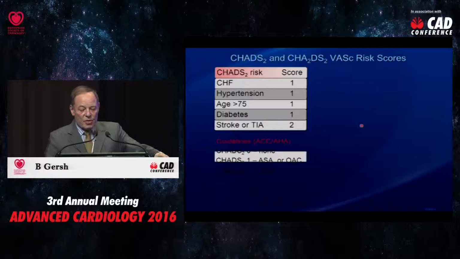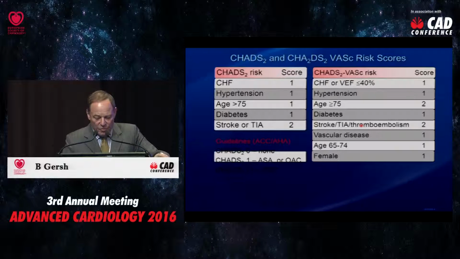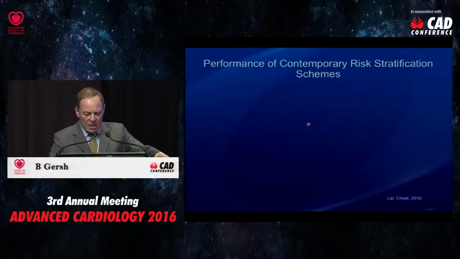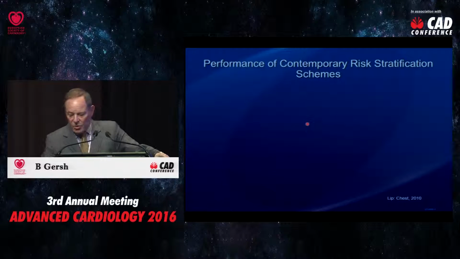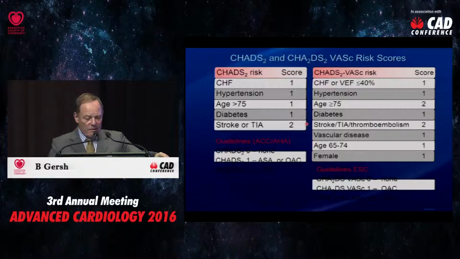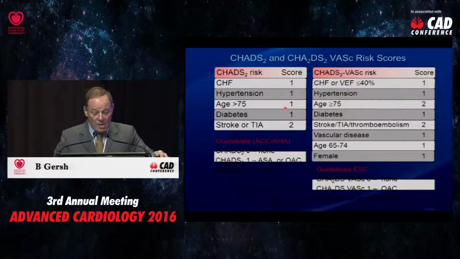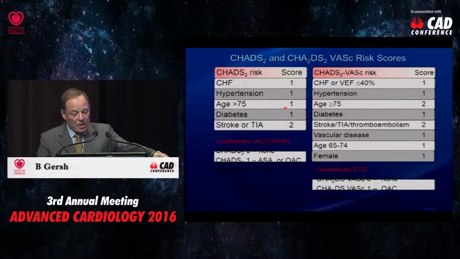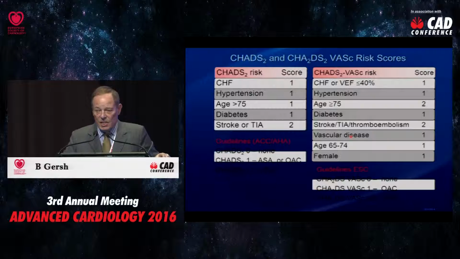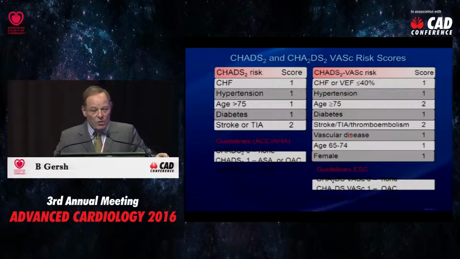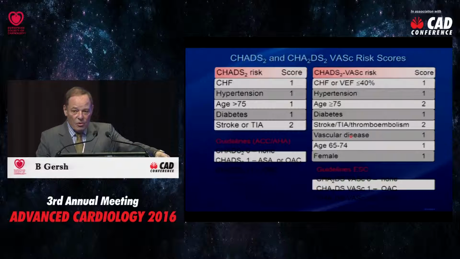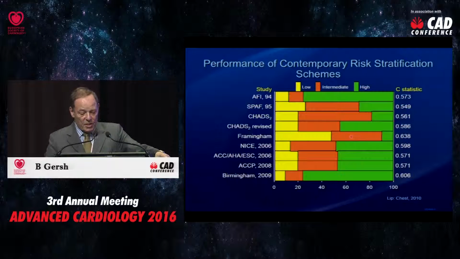Now, what about the CHADS-2 and the CHADS-VASc risk scores? I don't know why some of these slides are somewhat distorted. Have you any explanation for it? I don't know if it's a mismatch between my system and what you're using there. The CHADS-2 and the CHADS-2 VASc risk scores are shown here. It hasn't come out on the slide, but the guidelines basically state with a CHADS of 0, you do not need to anticoagulate. With a CHADS-2 or CHADS-VASc of 2, you must anticoagulate. And with a CHADS-VASc of 1, there is some controversy.